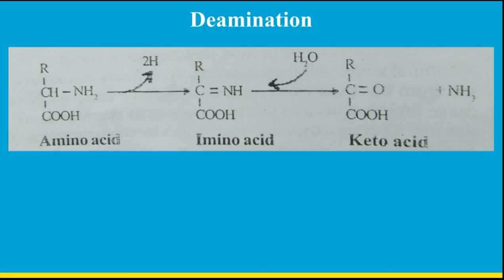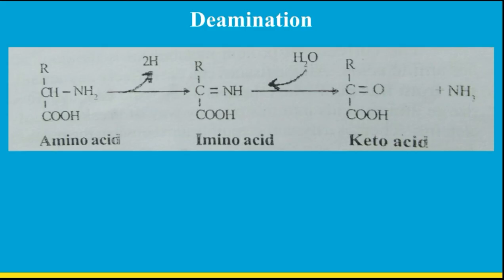In this mechanism the amino acid loses two hydrogen atoms, which is a dehydrogenation, to form a keto acid and ammonia.